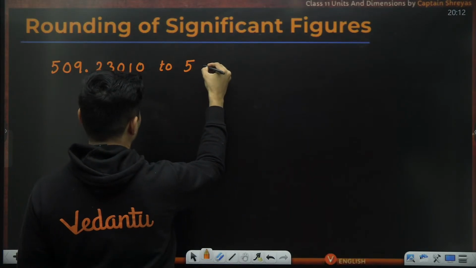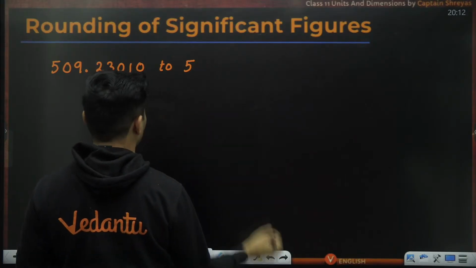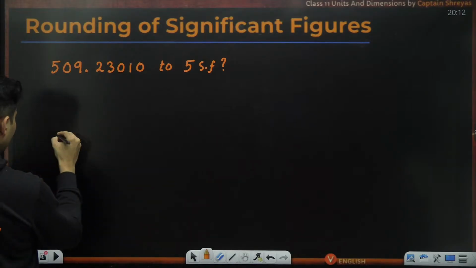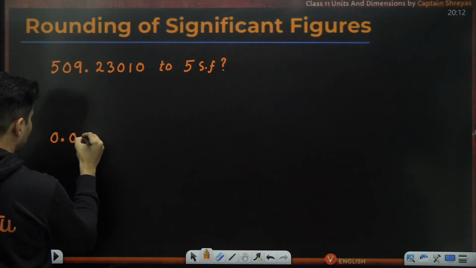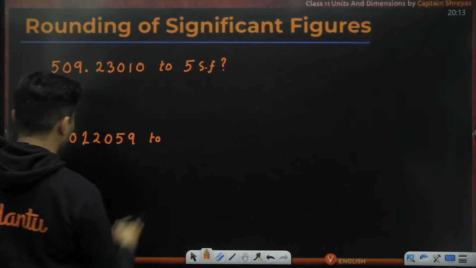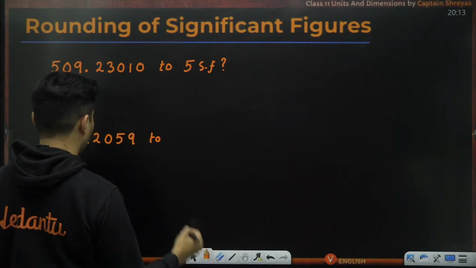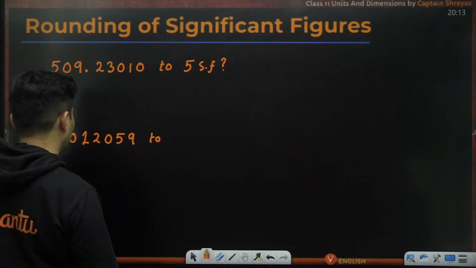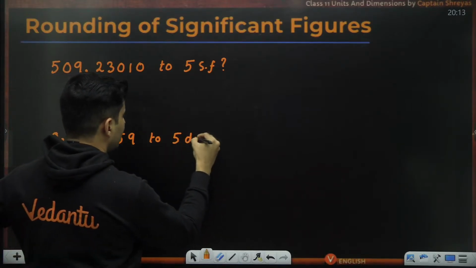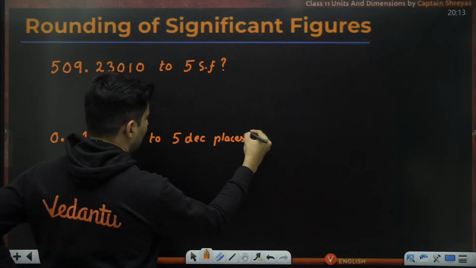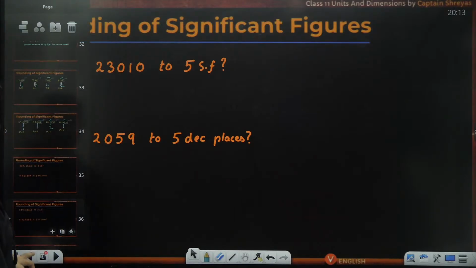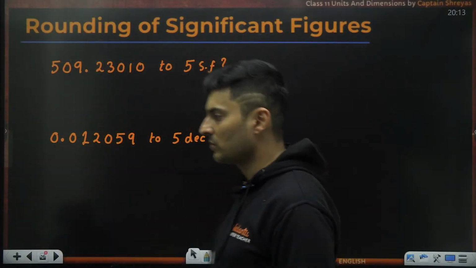Round off to 5 significant figures, and 0.012059 to, let's say, 5 decimal places. Okay, this is your second question. Let's see if we can solve this. So these are your 2 questions. Once you get it, most of it you will be able to do now.